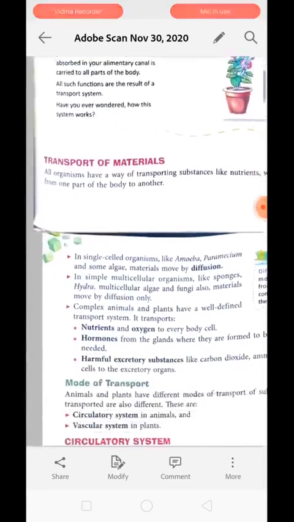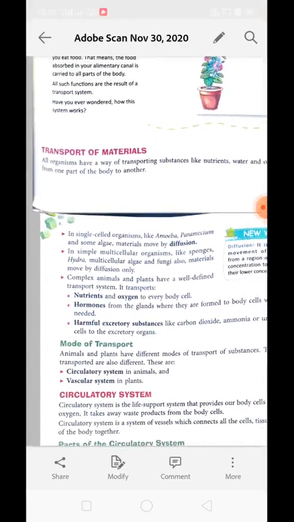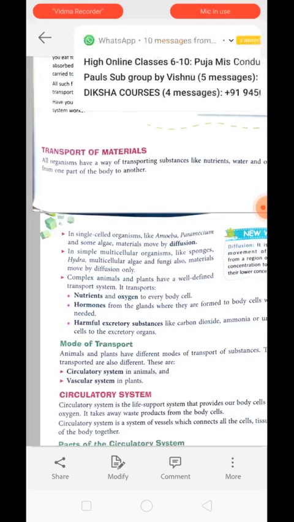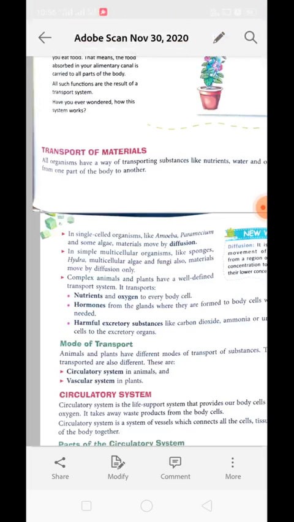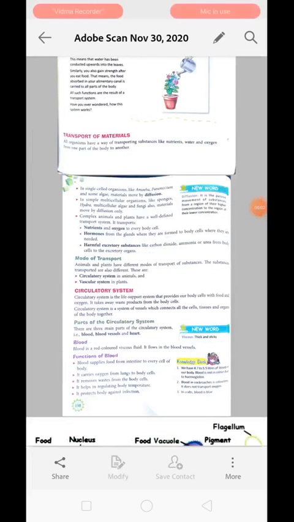In our case, we take oxygen from the environment through the nostrils into the lungs, and from over there it needs to be transported to every cell of the body. The food we take gets digested in our alimentary canal and is absorbed from the small intestine into the blood as well, and it also needs to be transported to every cell of the body so that all the cells can utilize nutrient material to produce energy and do several other functions. Clear? So in this way we can say that all organisms need a transportation system to transfer the needed substances to the particular site and to remove the waste material from the body.